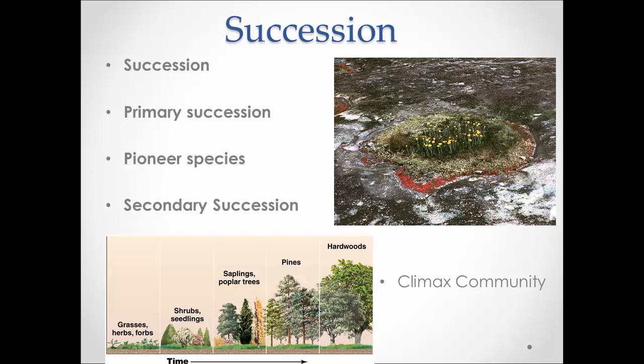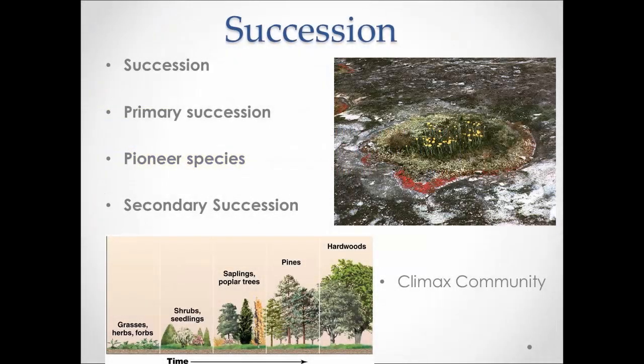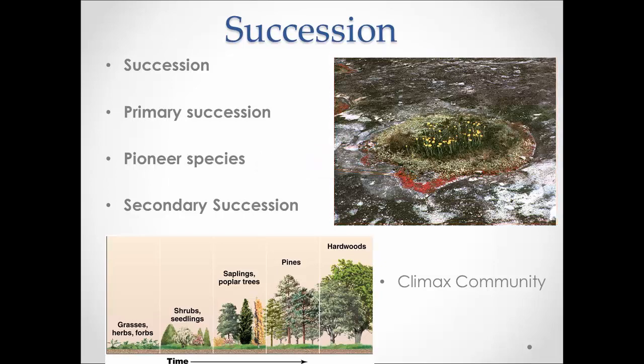The first species to appear in primary succession are called pioneer species. Lichens are a great example of a pioneer species. Lichens are actually a symbiotic association between fungi and algae. Lichens are well adapted to colonization and help to prime the area for later higher order vegetation. The picture on the right shows a community going through primary succession. You can see lichens colonizing bare rock in this picture. This is an example of primary succession.